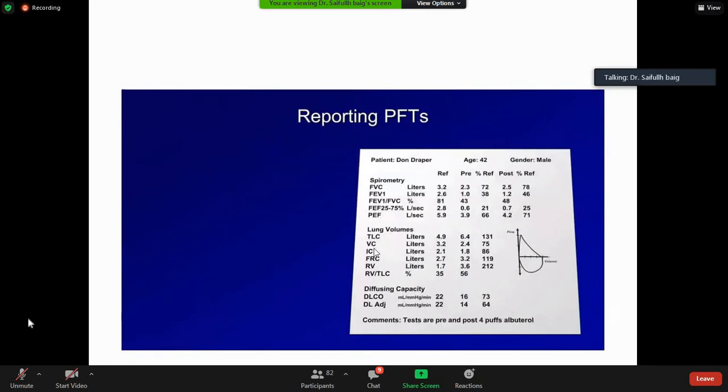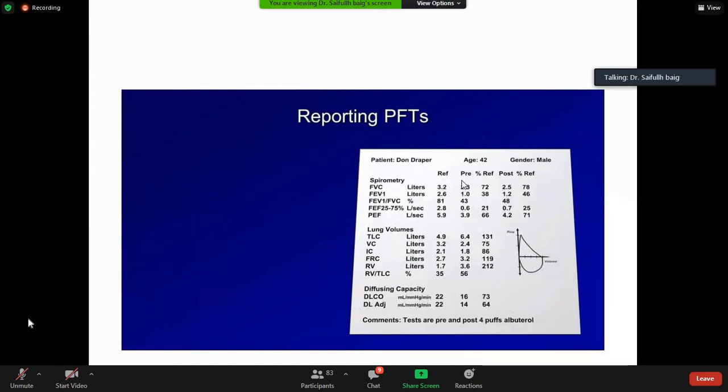And the reporting of PFT is something like this. What we have to emphasize is FVC, FEV1, and the FEV1 over FVC ratio. This is patient reference. There are no normals. The reference is according to the patient's age, height, gender, and ethnicity.